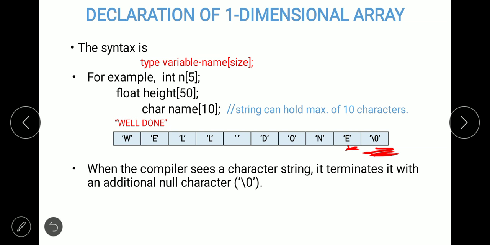Understood? Backslash 0, it is 0 not O, backslash 0, is called the null character. So always at the end of the string an extra null character will be added by the compiler. We are not going to add it, it will be done by the compiler.